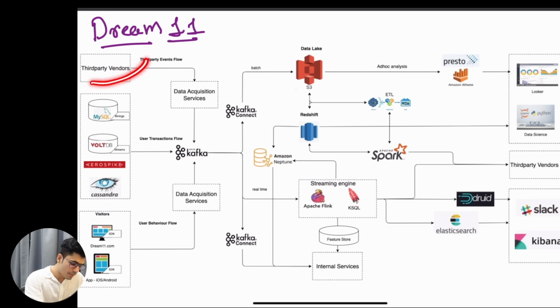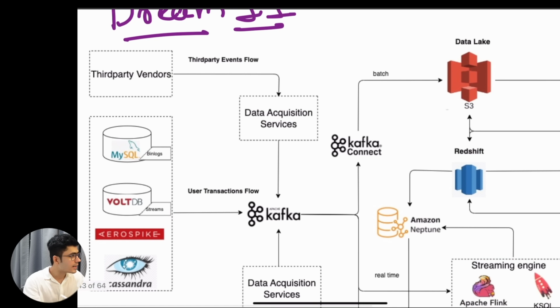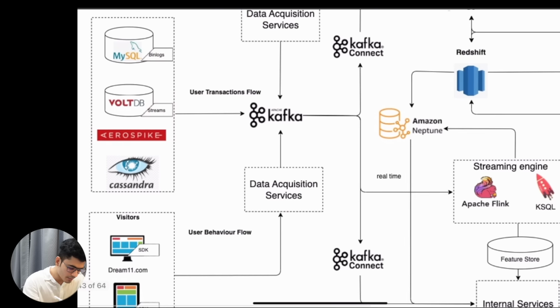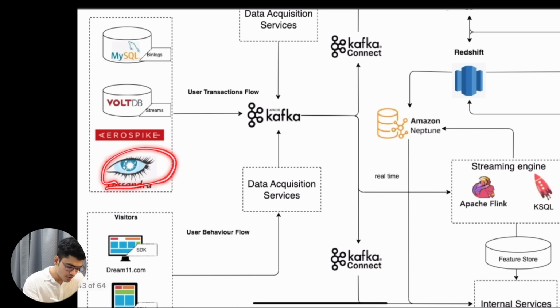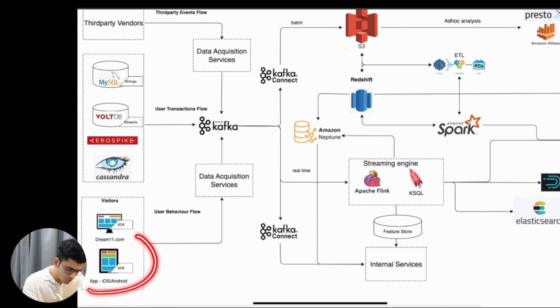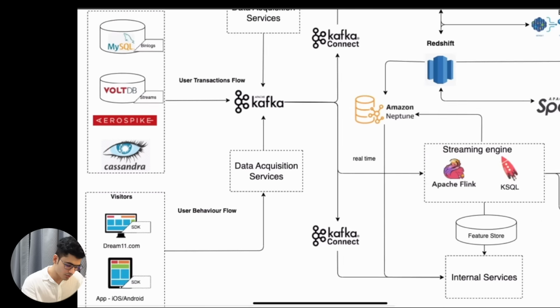So we have third party vendors. Let me just zoom this. Our data is coming from the third party vendors. There is an RDBMS, MySQL. There is a Vault DB, where the streams data are coming from. There is Cassandra, a NoSQL database. And then there are applications: an iOS and Android application, and a desktop site, dream11.com, as you can see over here.